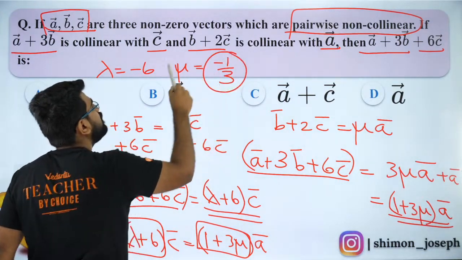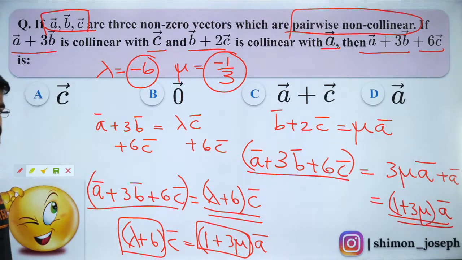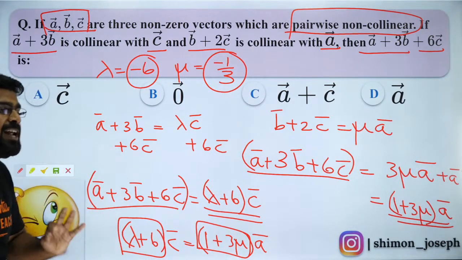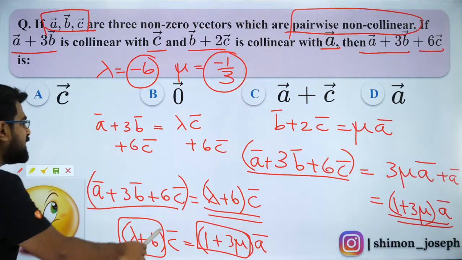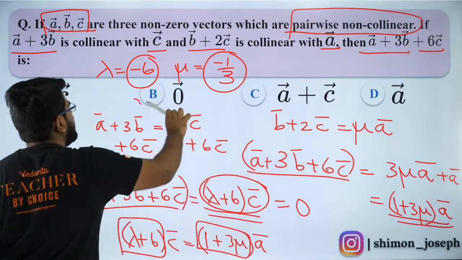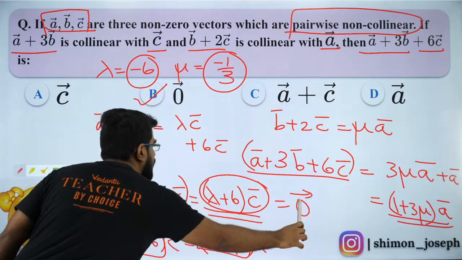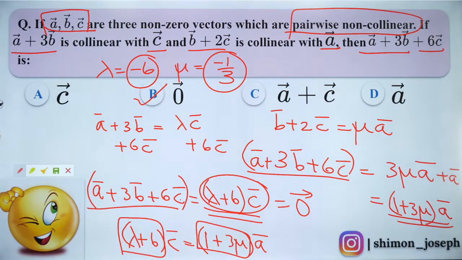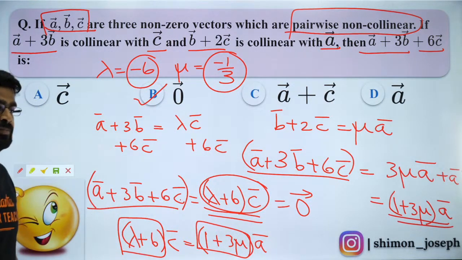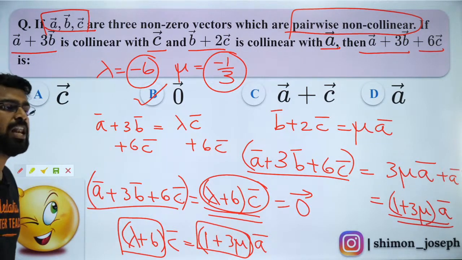Did you get it? Fantastic, na? Fantastic question. Did you like it? Brilliant question. So if lambda is minus 6, then this will be 0. So the answer is 0. A plus 3B plus 6C is equal to null vector, which is option B. How many of you loved this question? Everybody clear with it? Did you all understand the way I have solved it?